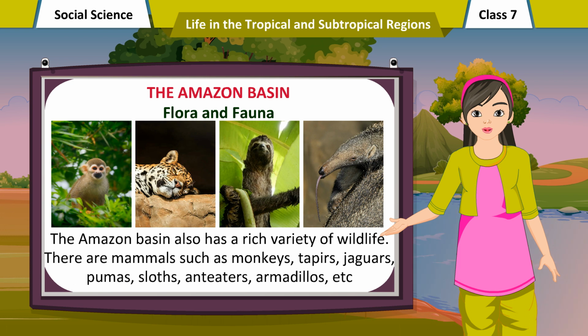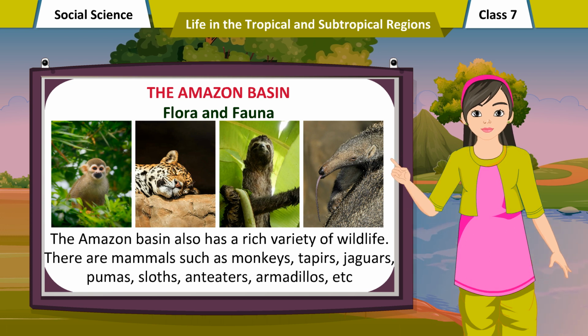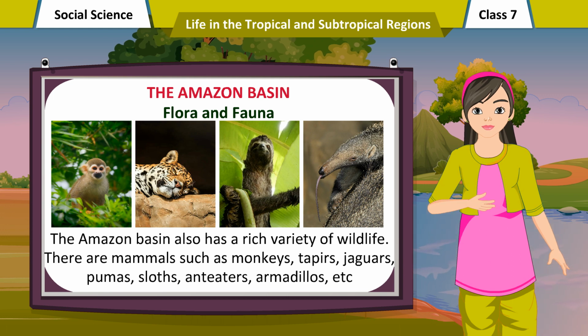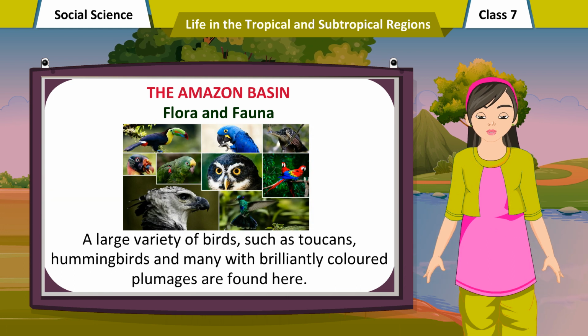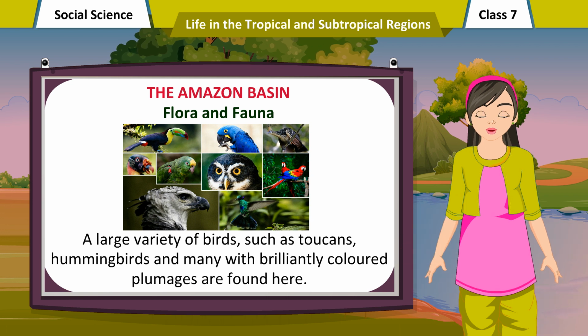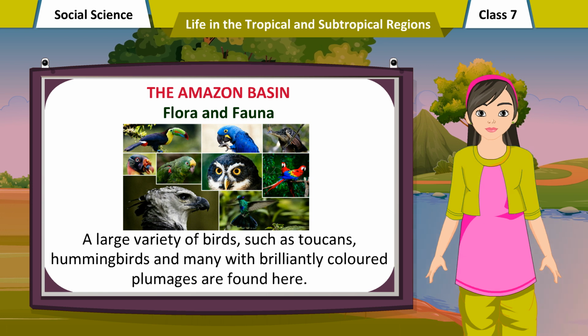The Amazon Basin also has a rich variety of wildlife. There are mammals such as monkeys, tapirs, jaguars, pumas, sloths, anteaters, armadillos, etc. A large variety of birds, such as toucans, hummingbirds and many with brilliantly colored plumages are found here.